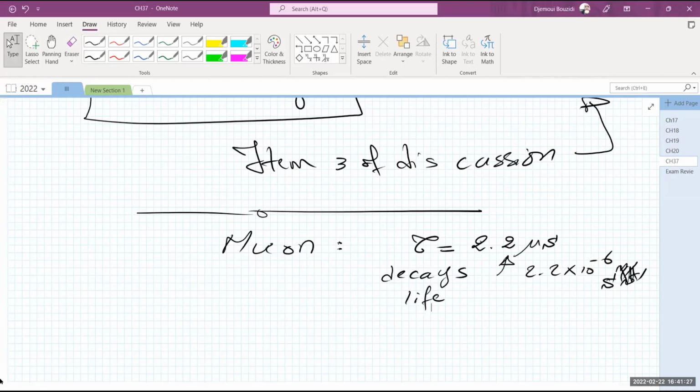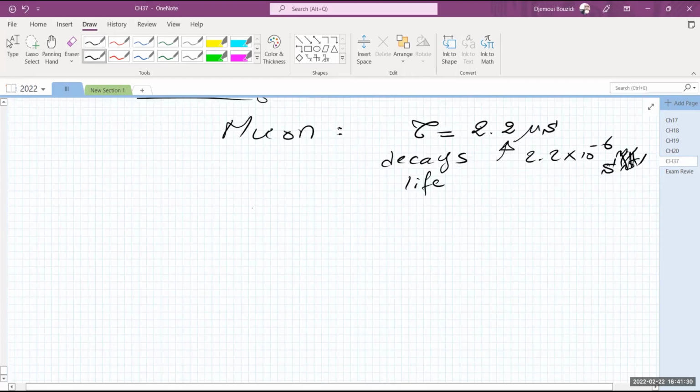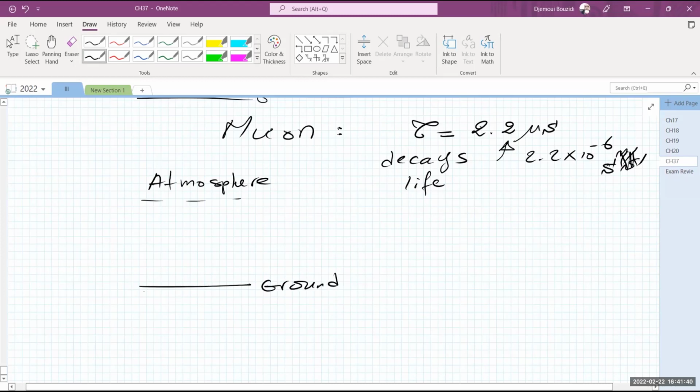So here is the problem. Muons are created in the upper atmosphere, and they travel all the way to the ground. We actually detect them on Earth. The distance between the thick atmosphere where they are created and the ground is about 10 kilometers. So how come a muon that can live at most 2.2 microseconds can travel all the way for 10 kilometers and be detected on the ground?